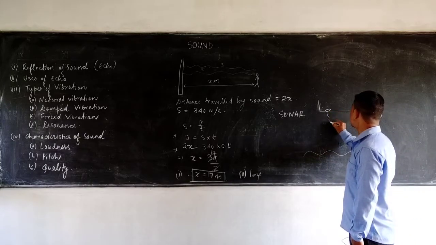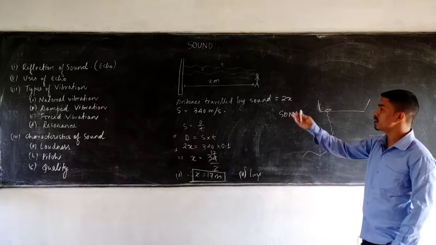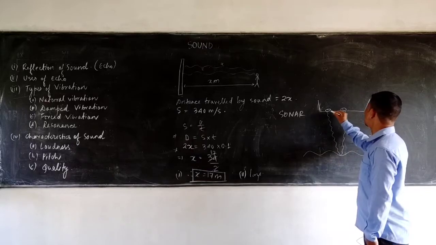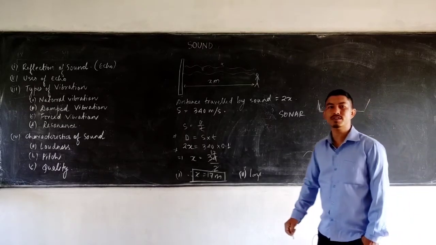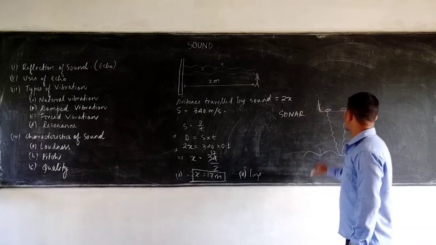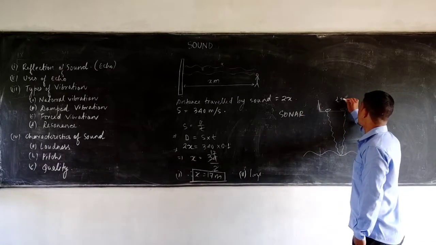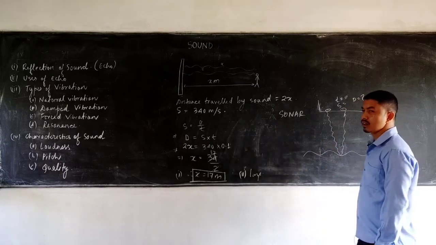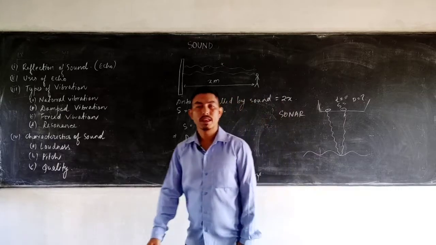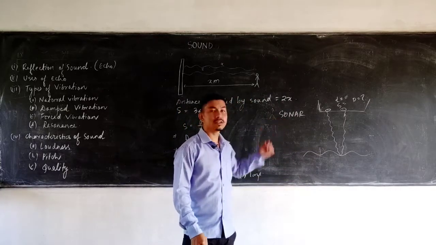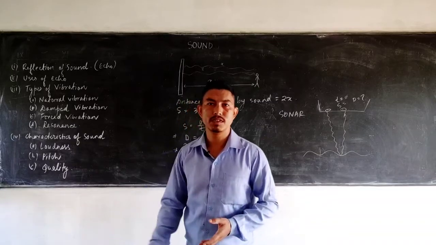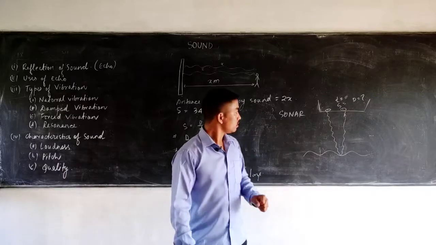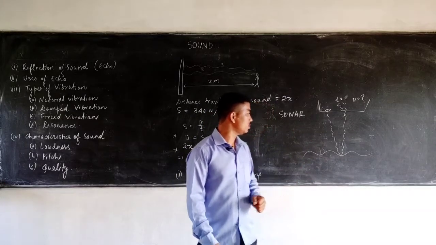The transmitter sends the sound wave, and the speed of the sound wave is known, and then there is also a receiver. Okay, so it receives the sound, so it also records the time interval in which it hears the reflected sound. So the time is known, and the speed is also known, so easily the distance can be calculated. Using the principle of echo, especially in a navigation or sonar system, it's utilized to find the depth of the sea or any obstacle below the bed of the sea, and it can also be used by a fisherman.